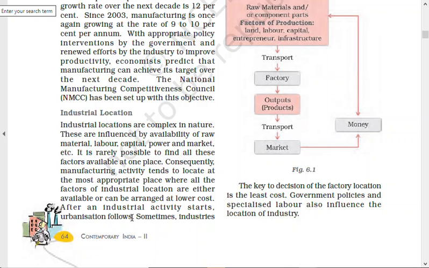So thousands of people are working over there, and those people will have their families: the parents, wives, children. They would definitely like to live near the factory, because they would not like to travel 50-60 kilometers every day going and coming. So they would like to live near there only. Since now 1,000 plus their families are living together, they need schools, hospitals, transport, a cinema hall, shops, varieties of shops, grocery shop, vegetable shop, so many things they need. So this is how urbanization automatically starts.